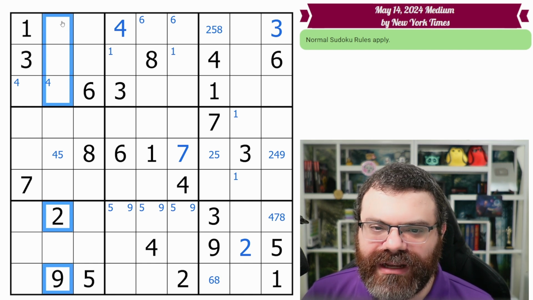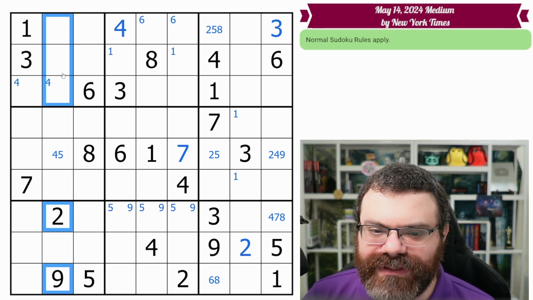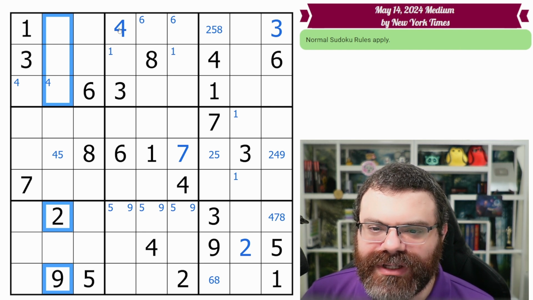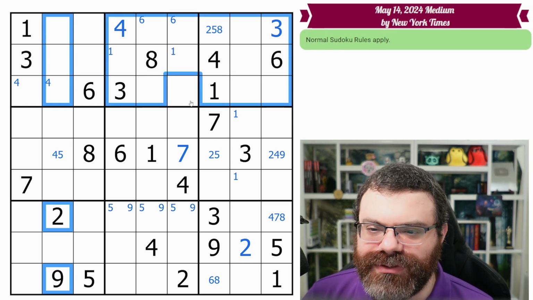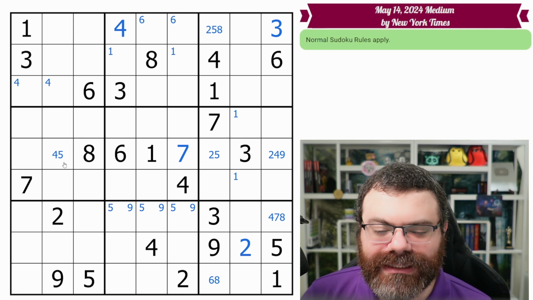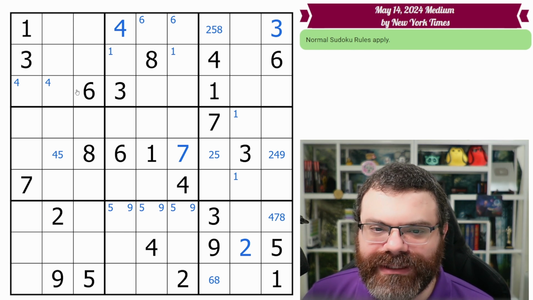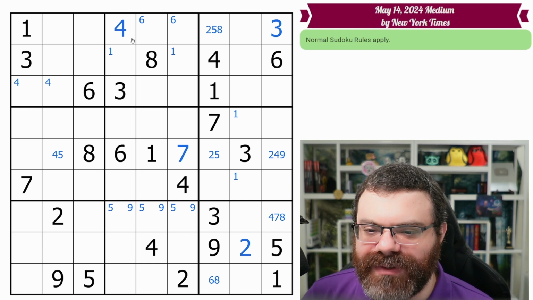So you can see how the 2 and the 9 remove 2 and 9 from 3 of these cells. Is there a 2 or a 9 over here that can help? And there's not. So we want to look over here for 2s or 9s, and we don't see any. So that's unfortunate, but that's just the case. The 2, 9 doesn't help immediately. And so that's it for that box. We're going to move on to the next box.